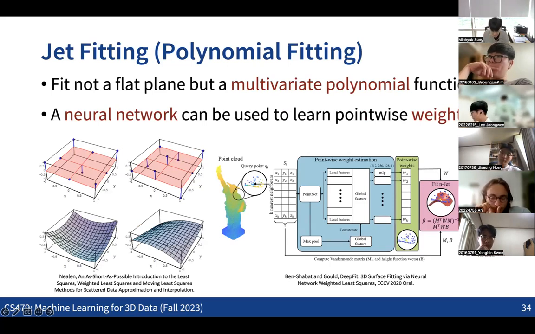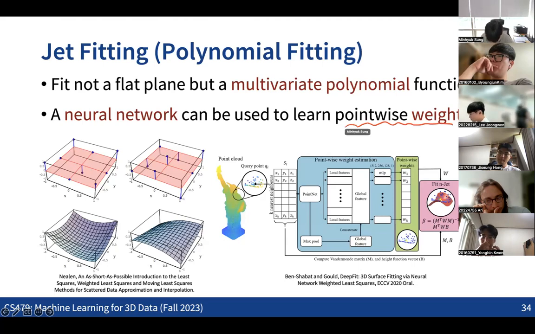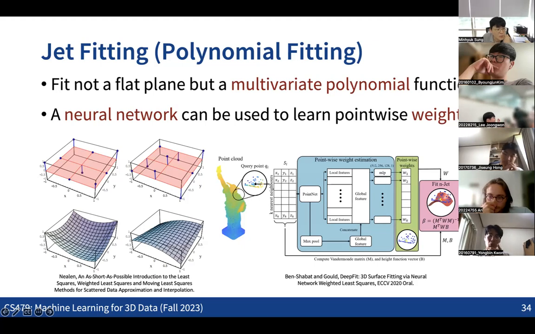And also in a way that we can get some better output of the normals, not from the prediction of the normal direction, but from the prediction of the pointwise weights in the fitting process. Since we are utilizing this fitting process, compared to directly predicting the normal direction, predicting the pointwise weights can achieve much better accuracy in the surface normal estimation. So that's the interesting idea of combining the prediction power of the neural network with some classical fitting idea for getting the normal information.